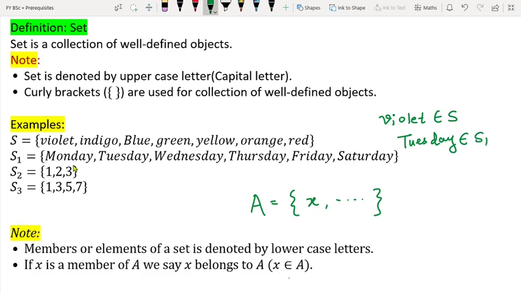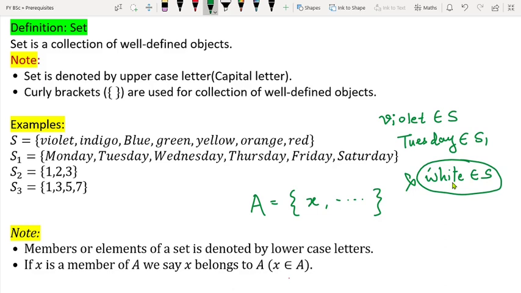In other words, Tuesday is a member of S1. But can I say white belongs to S? This is the question. Does our set S contain the color white? No, it does not contain it. So saying white belongs to S is wrong, because white is not a member of S.